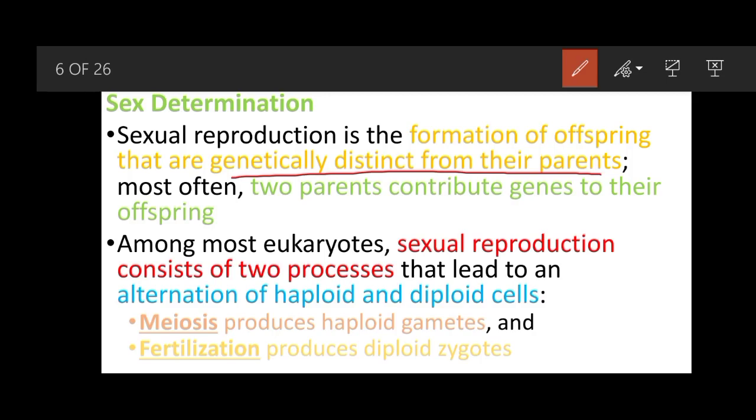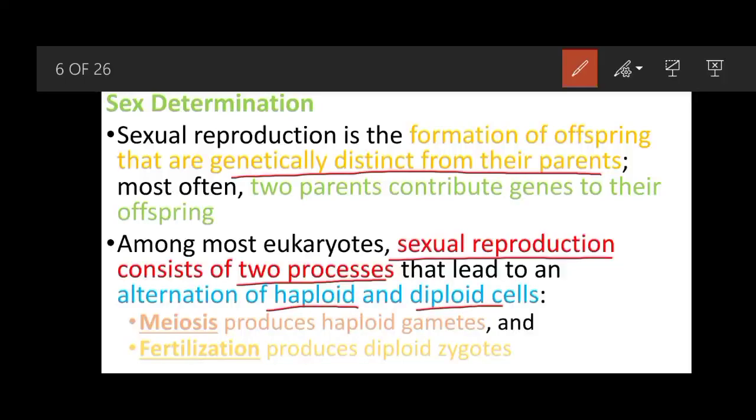Most often two parents contribute genes to their offspring. Among most eukaryotes, sexual reproduction consists of two processes, which lead to an alternation of haploid and diploid generations.